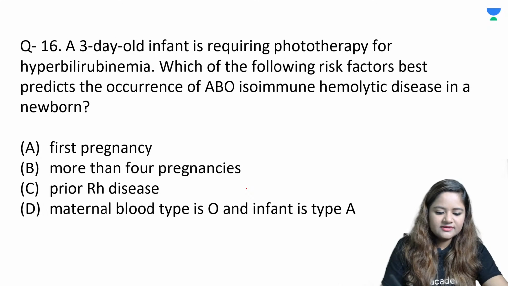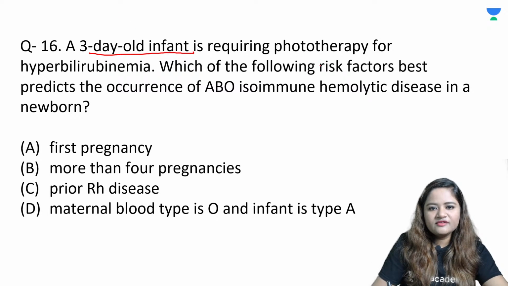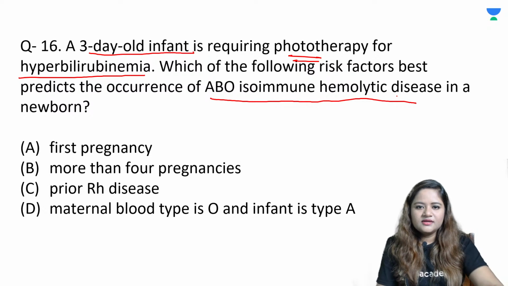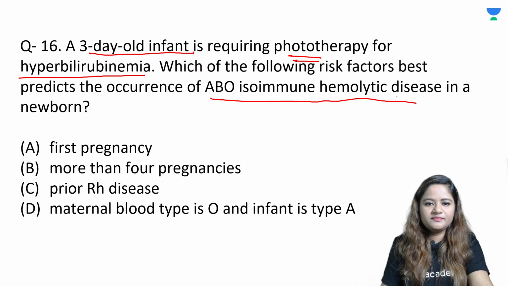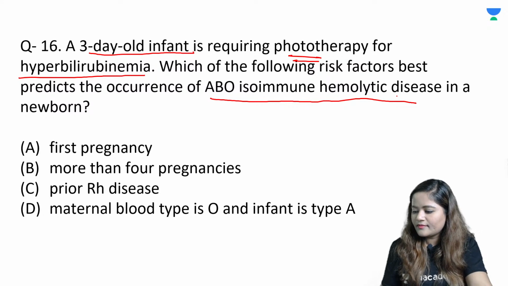Question number 16. A 3-day-old infant is requiring phototherapy for hyperbilirubinemia. Which of the following risk factors best predicts the occurrence of ABO isoimmune hemolytic disease in the newborn? So those children who require phototherapy for hyperbilirubinemia, which factor could help you to decide the occurrence of ABO isoimmune hemolytic disease in a newborn?